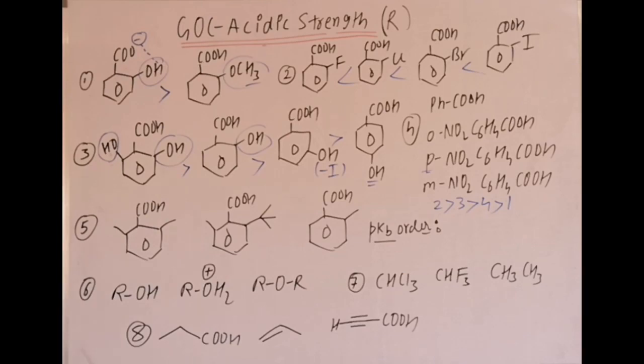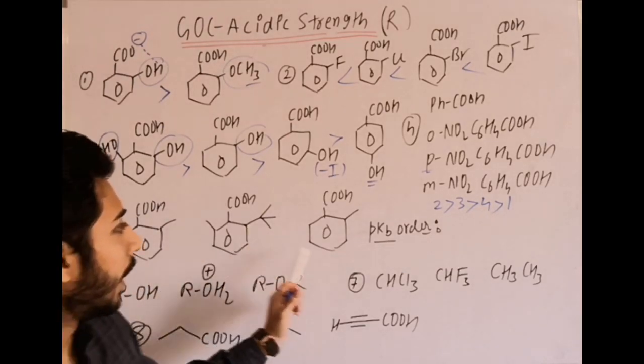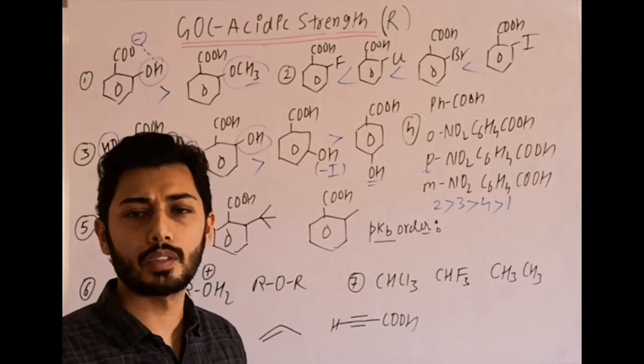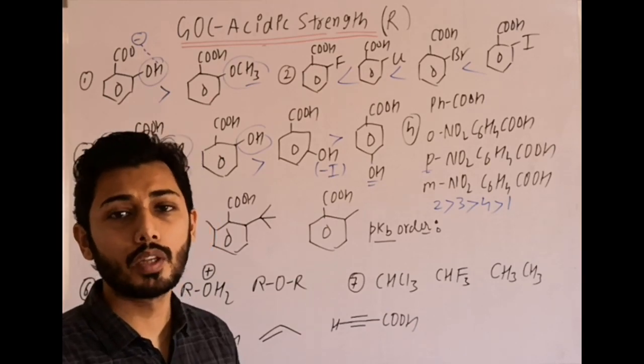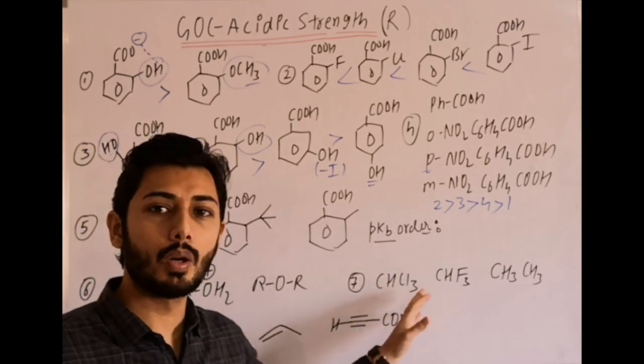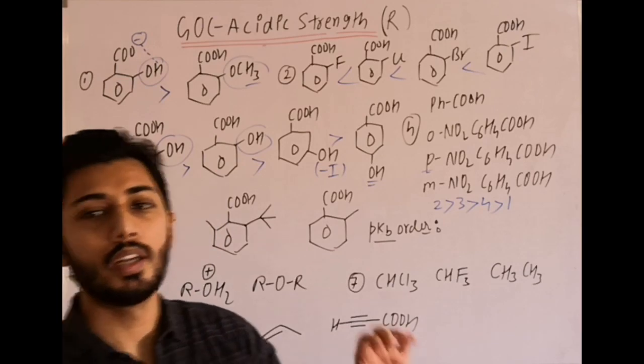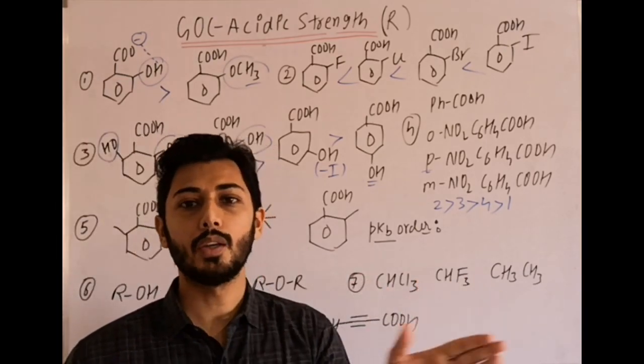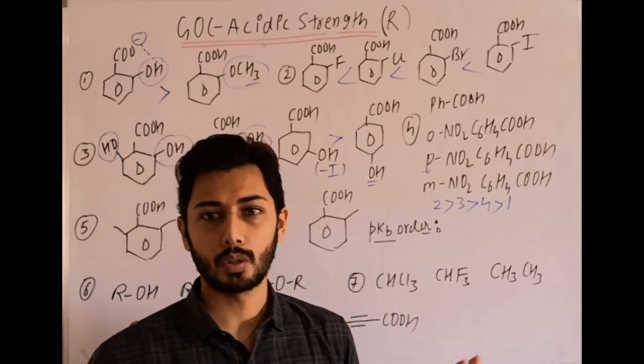Then in the next question, these compounds are given, and you have to write a pKb order. If the question is Ka order, you can find out. If the question is pKb order, then simply do what? Simply write down the Ka order. This will be your pKb order also.